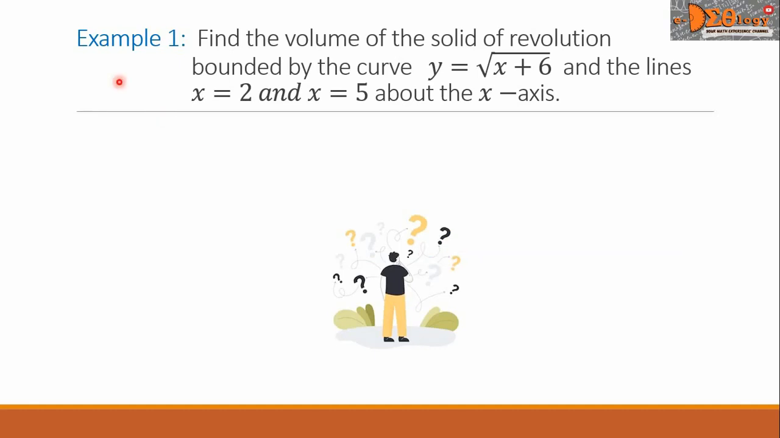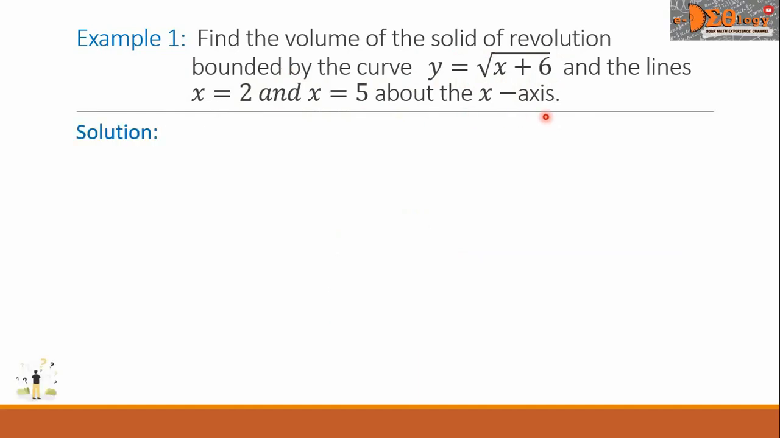This is example 1. Find the volume of the solid of revolution bounded by the curve y equals the square root of the quantity x plus 6 and the lines x equals 2 and x equals 5 about the x-axis. Let us write the formula here. Then let us substitute the corresponding values. So the V equals the definite integral from 2 to 5.